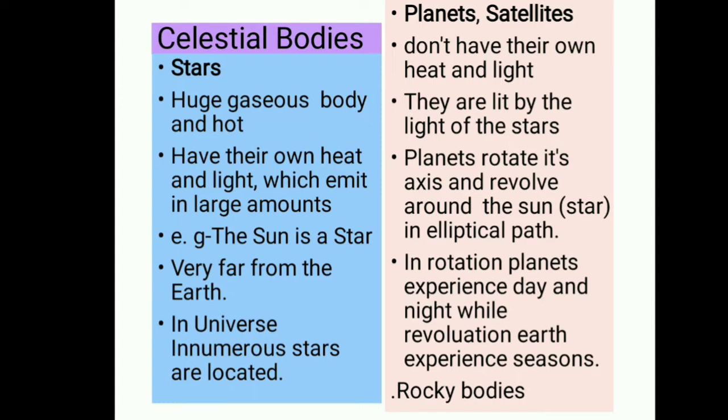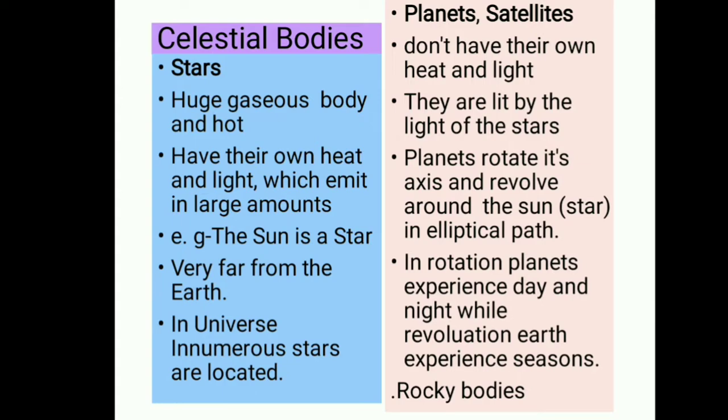First of all, we go through the stars. Huge, gaseous and hot bodies. The stars have their own heat and light which they emit in large amounts. For example, the sun is one of the biggest stars. It is emitting its own heat and light. It is very far from the earth, that's why it looks very tiny. And in the universe, millions of uncountable stars are located.